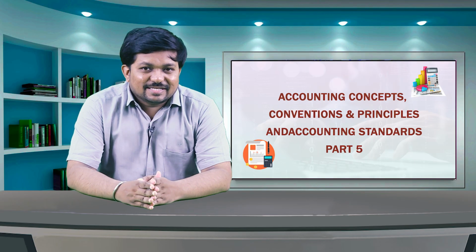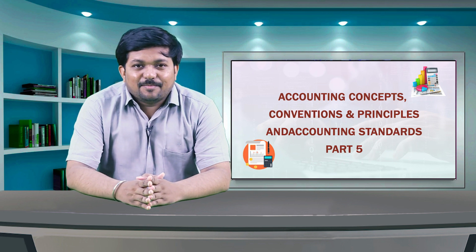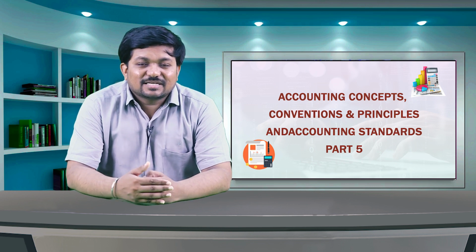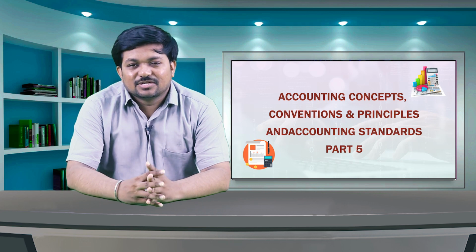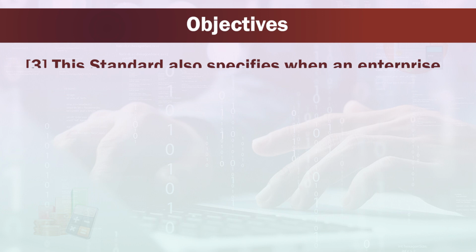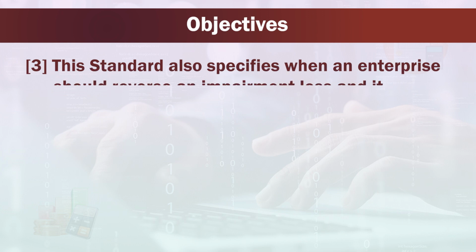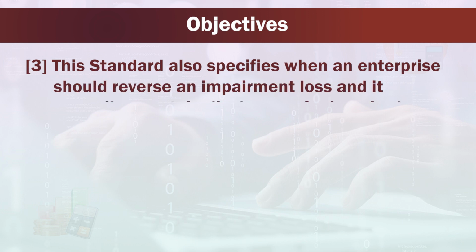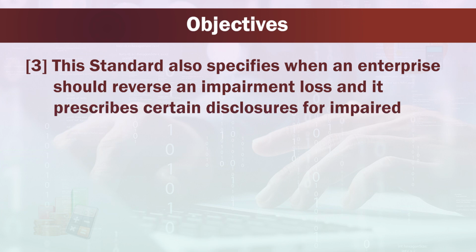If this is the case, the asset is described as impaired and this standard requires the enterprise to recognize an impairment loss. This standard also specifies when an enterprise should reverse an impairment loss and it prescribes certain disclosures for impaired assets.